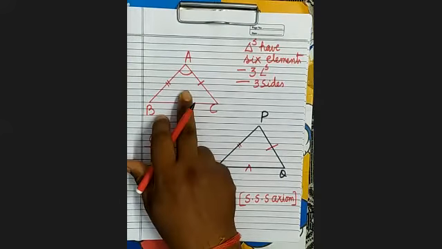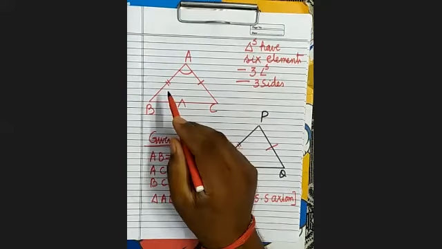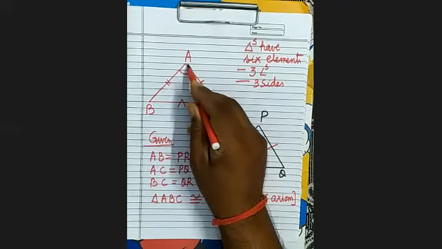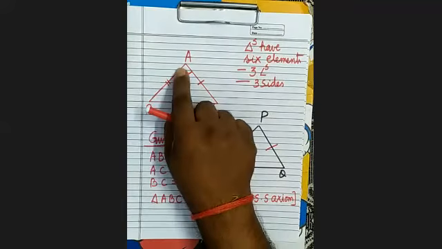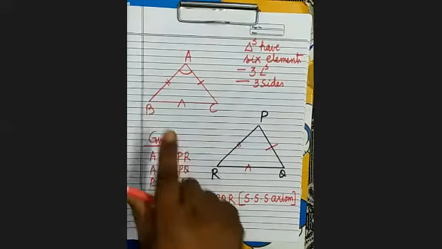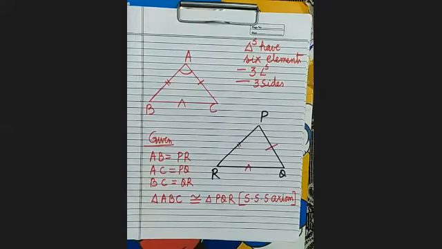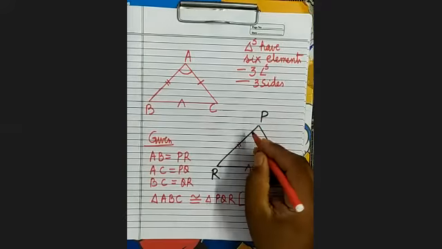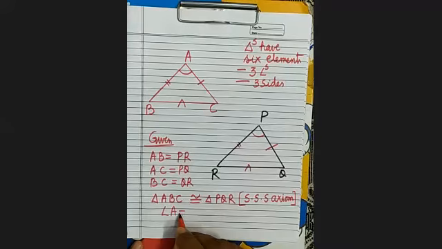So which angle will be corresponding to the angle A here? You can see here, angle A is enclosed by this side and this side, BA and CA. Angle A is formed by which 2 sides? BA and CA. Now here BA is corresponding to PR, CA is corresponding to PQ. So it will be equal to this, means angle A equals angle P.